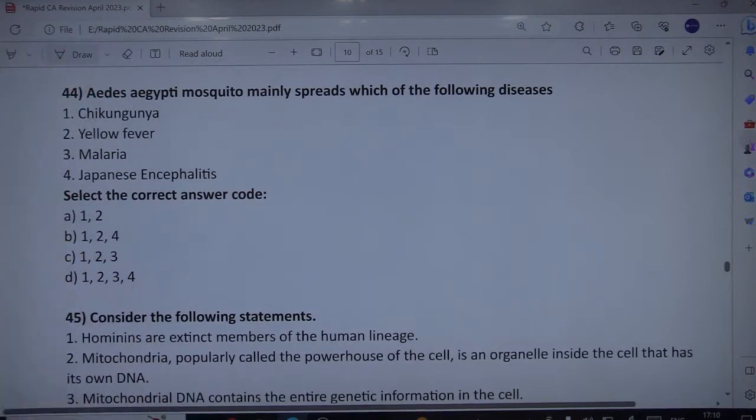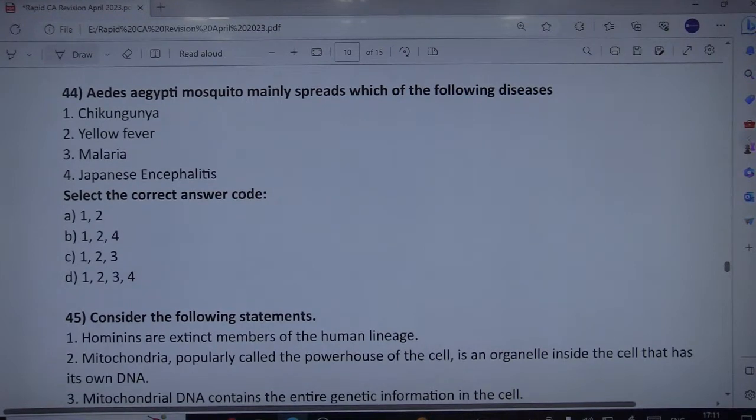Aedes aegypti mosquito mainly spreads which of the following diseases? Okay, so this is a vector. The question is about which among the following diseases it spreads. That's what we need to check. Okay, let's figure out what is the correct option here.